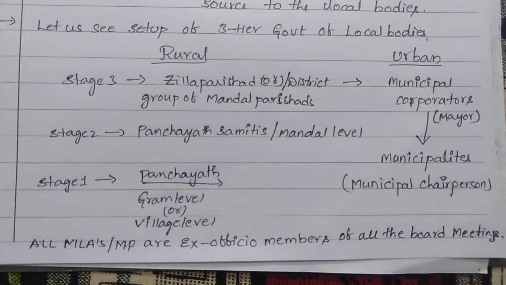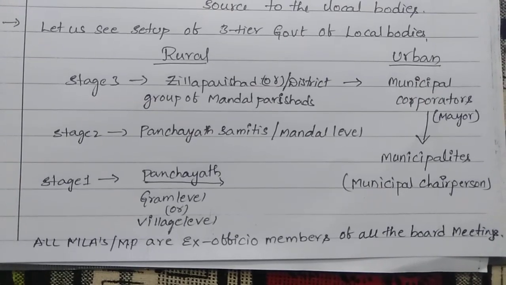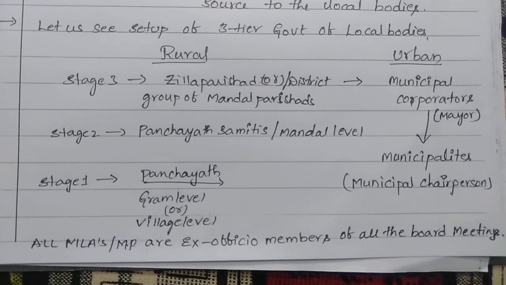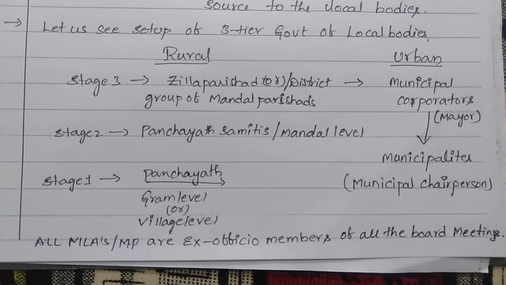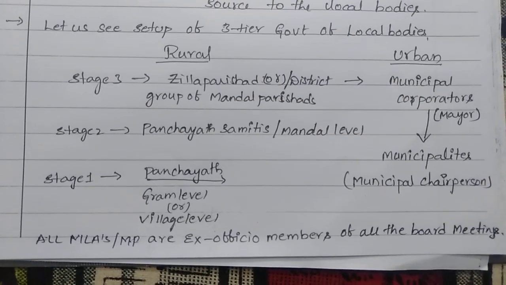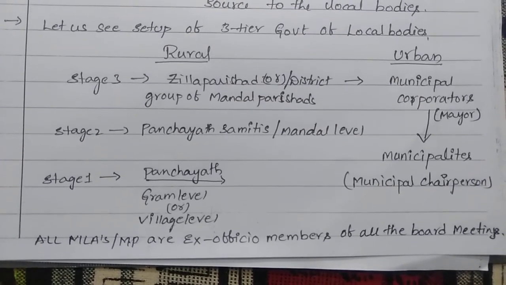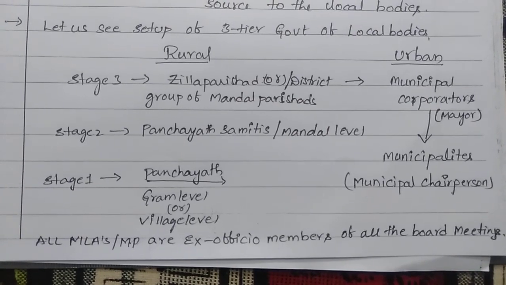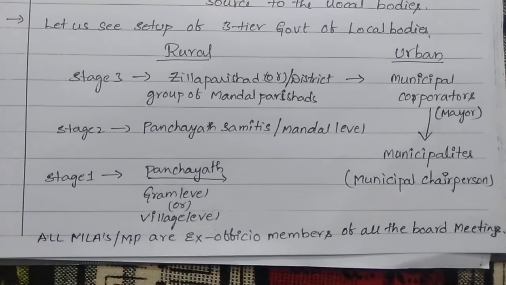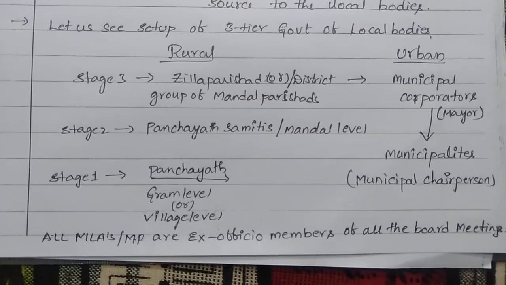And what about the three-tier system in the urban area? You will see municipal corporations and municipalities. The urban area only contains the municipal corporations and municipalities.